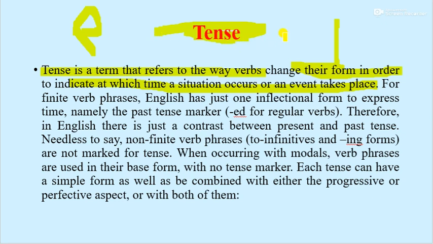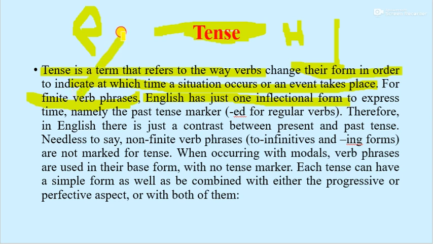If you talk about he is going to school and he was going to school, he takes tea, he took tea, these are all the terms that refer to the way verbs change their form in order to indicate at which time a situation occurs or an event takes place. For finite verb phrases, English has just one inflectional form.